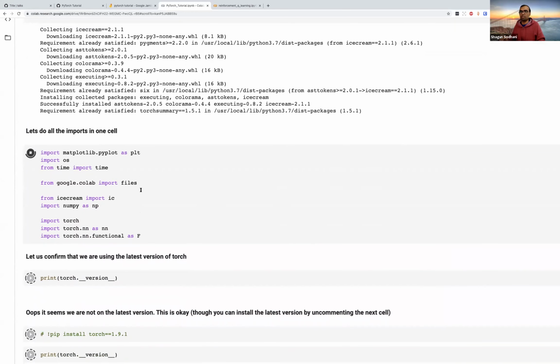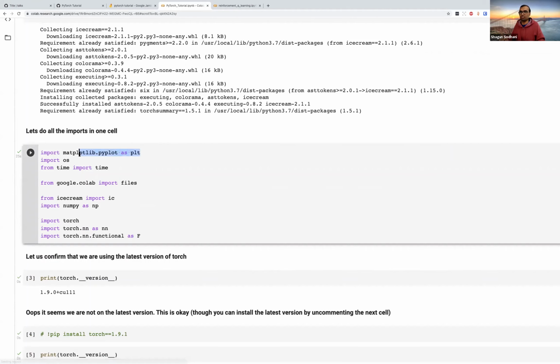And I have all the imports in one place. Again, it's not super important to understand what they are doing. Some of these imports are so that we can upload files or download files from Colab. Some of them are more standard, like matplotlib.pyplot, and some of them are related to PyTorch.